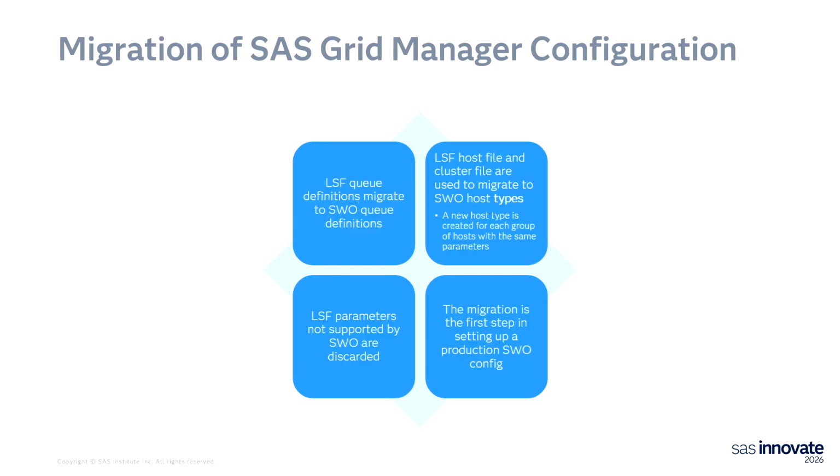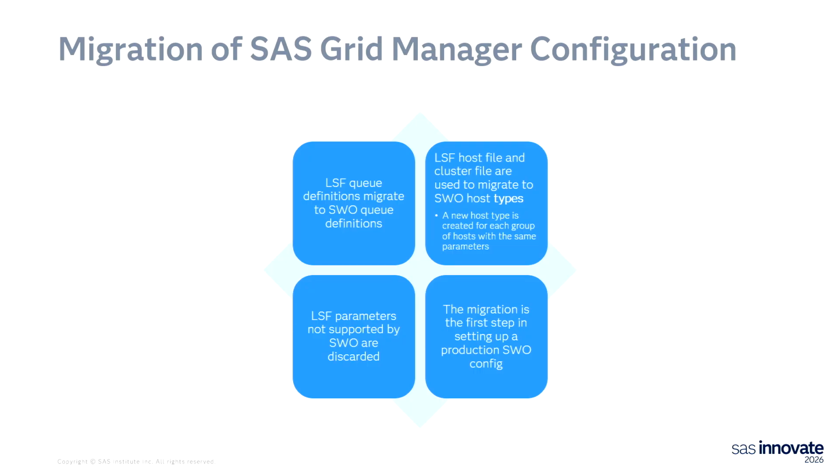Because we're dealing with Kubernetes and not physical permanent host names, the host file from LSF and the cluster file are parsed, and the various hosts are grouped together, the hosts that have the same configuration and properties. And then for every group, a host type is created on the SAS workload orchestrator side. Some parameters, LSF has so many different parameters and features and functionality. Some of them are not supported by SAS workload orchestrator, or they don't even make sense in a Kubernetes cloud deployment. So those parameters are discarded.